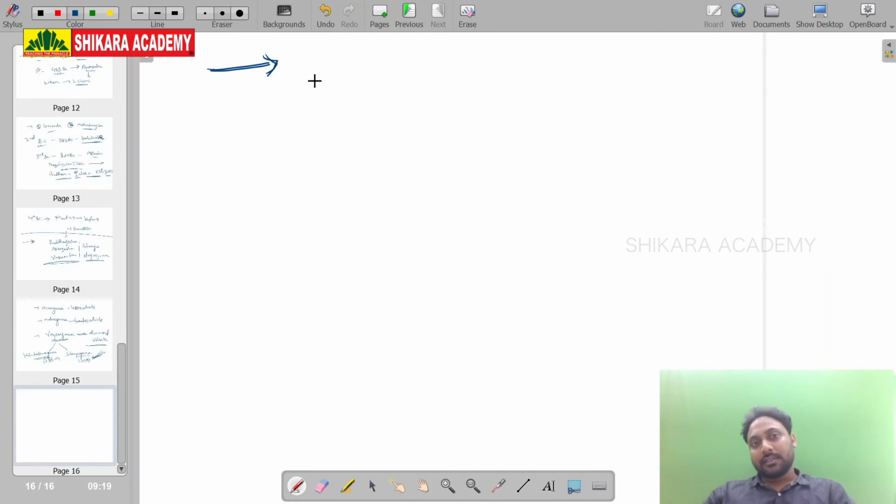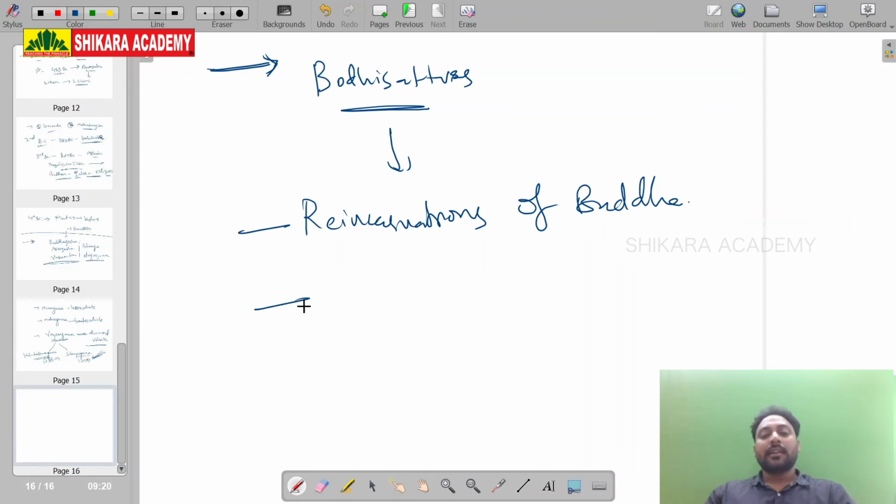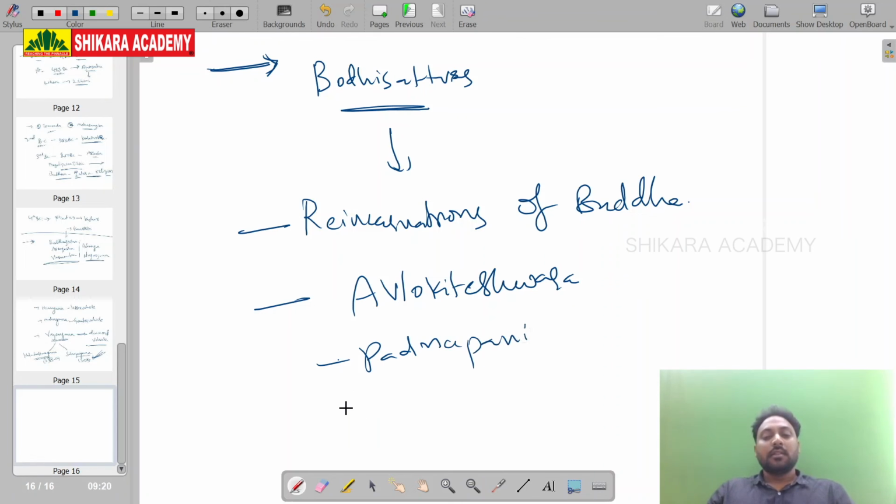And after this, there is a concept called bodhisattvas. Bodhisattvas are the reincarnations of the Buddha. The Buddha is going to take multiple forms, and all those forms are called bodhisattvas. Avalokiteshvara, for example, Padmapani, Ratnasambhava, Amitabha.